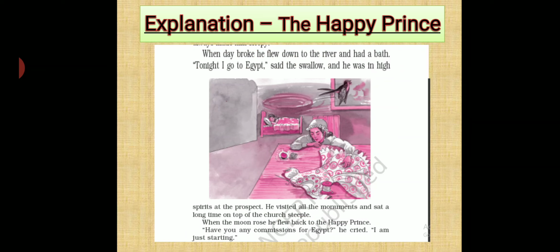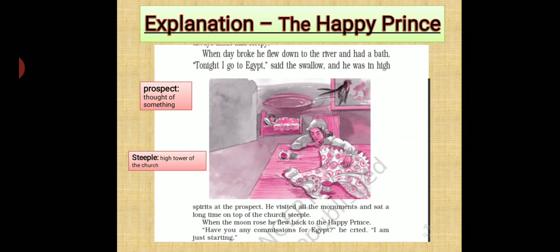So now what happened? What do you mean by prospect? I'll let you know. Prospect means thought of something. And one more word is there, steeple, the high tower of a church. So this bird had visited all the monuments and sat a long time on the top of the church steeple.